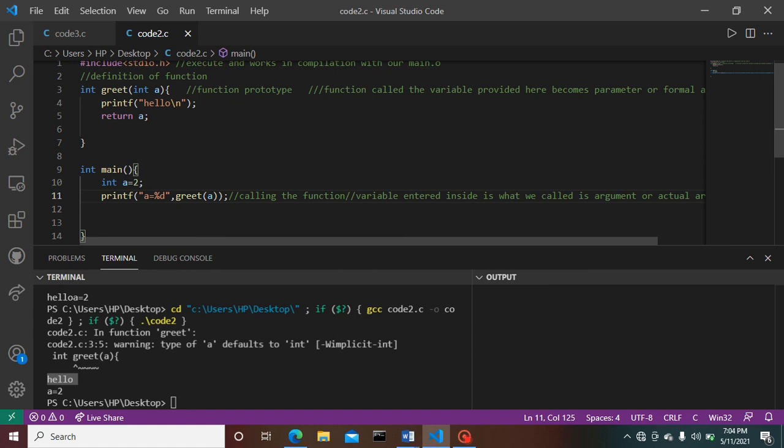Next, we are going to learn how we can reuse a code. How we can reuse a function calling. Let's have a look here.